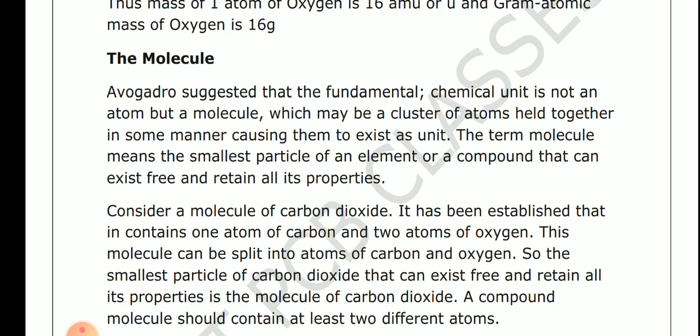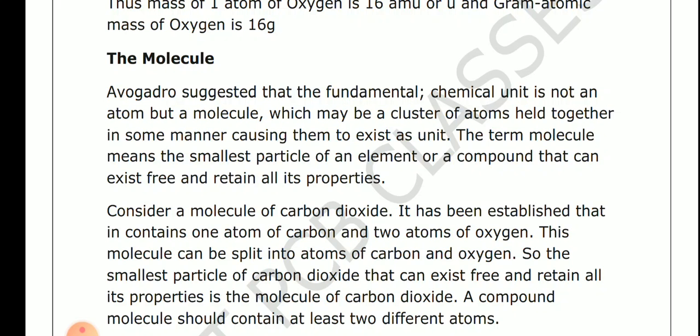So the second concept is the molecule. What is a molecule? Avogadro suggested that the fundamental chemical unit is not an atom but a molecule, which may be a cluster of atoms held together in the same manner, causing them to exist as a unit. The term molecule means the smallest particle of an element or compound that can exist free and retain all its properties.